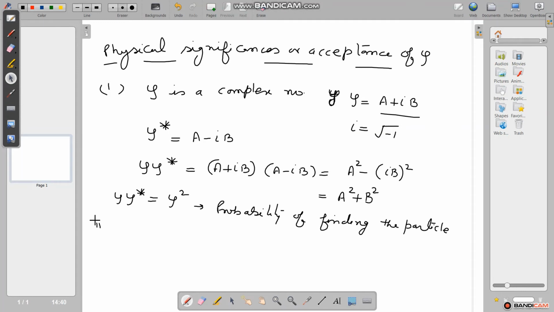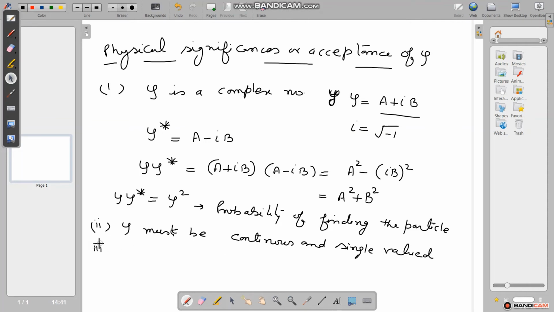And the next significance: psi must be continuous and single valued everywhere.